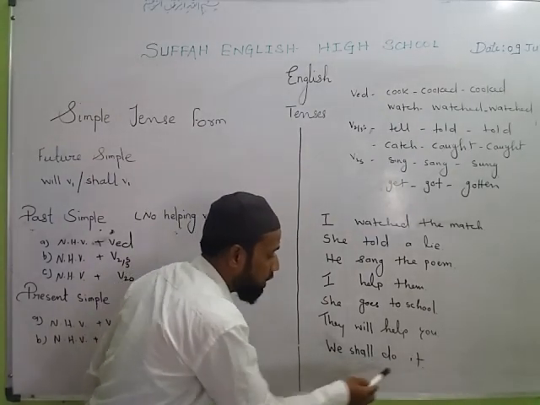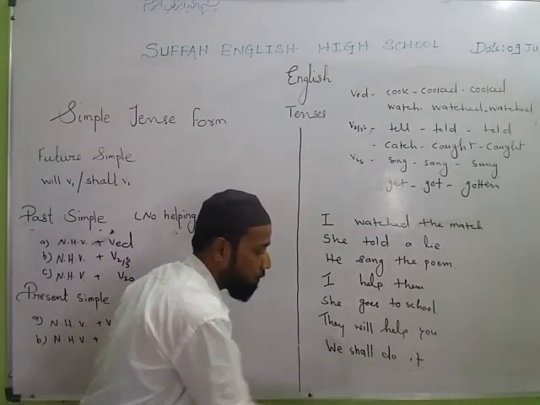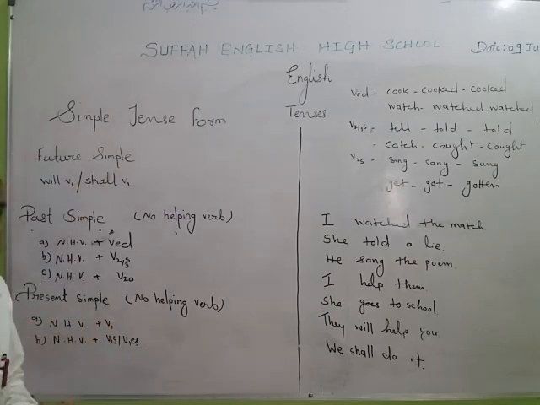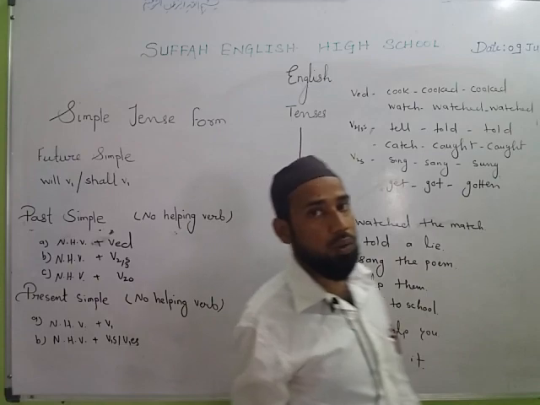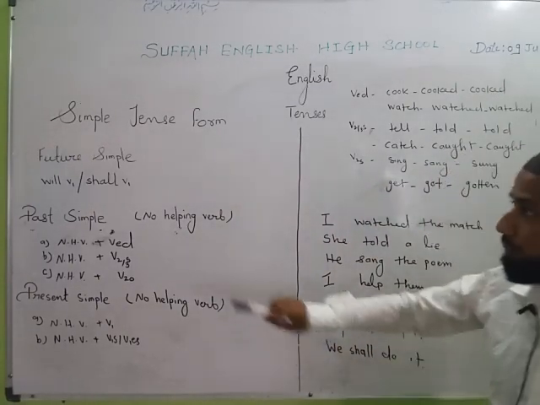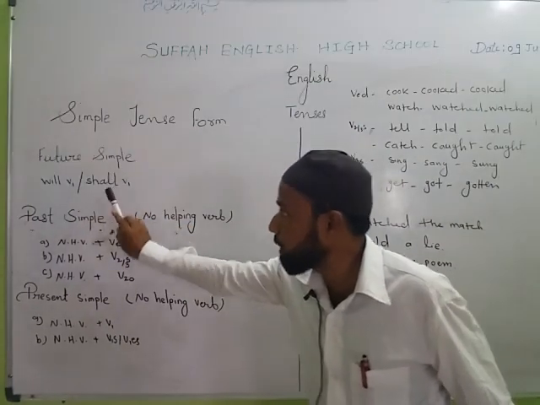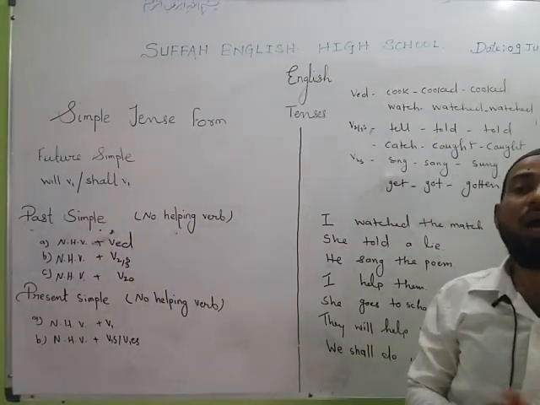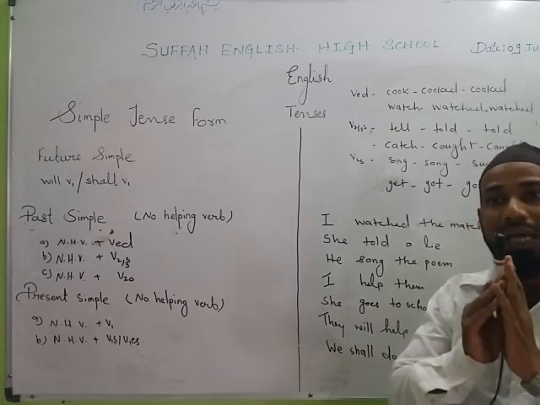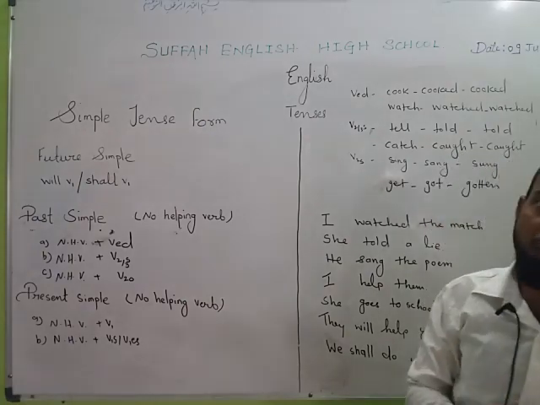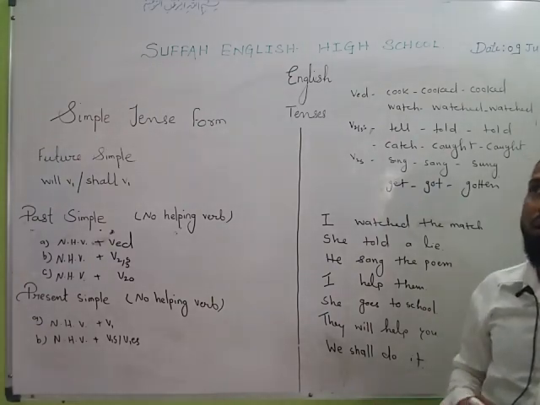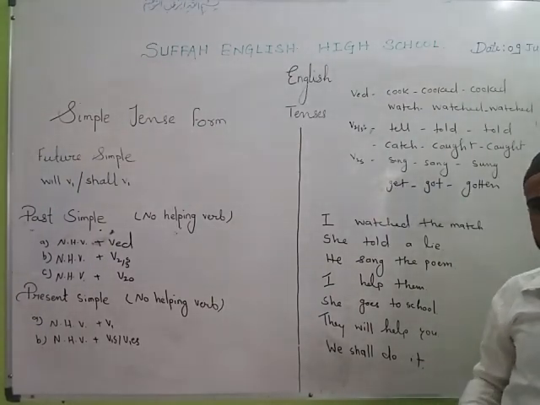Let's see the next example. We shall do it. Shall means future. Do is first form, simple. So the thing that we learn from here is, if we locate shall or will in the sentence along with first form of the verb, it is future simple. It doesn't matter how long the sentence is. What matters is will or shall is used as a helping verb and first form is used. So many sentences: I will help you, they will go there, we shall make a new plan, etc.